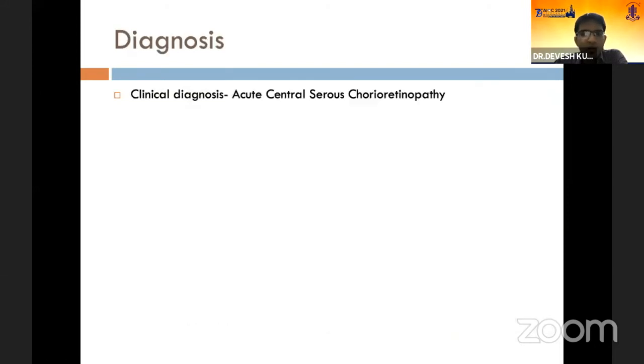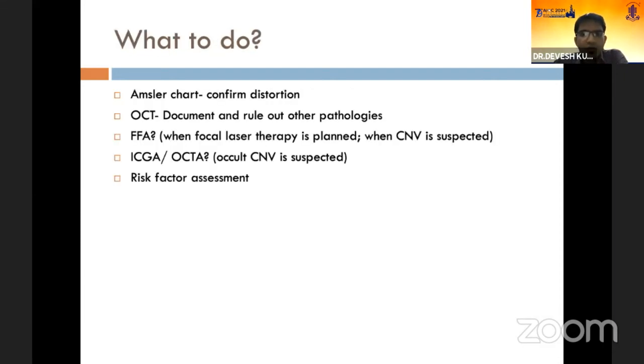So we make a clinical diagnosis of acute onset, since it was only 2 weeks, central serous chorioretinopathy. So what to do in such a case when a healthy young male or female comes to you with complaints of distortion of vision?